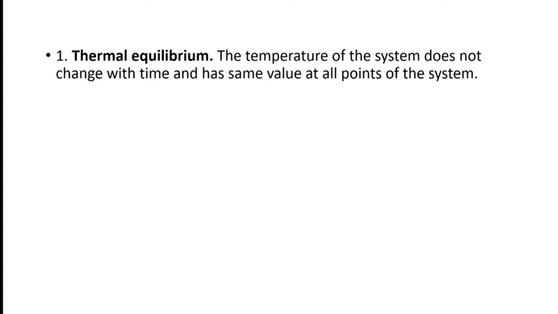Consider two bodies placed adjacent to each other. One is a hot body and one is a cold body. What will happen? The hot body will transfer its heat to the cold body. The temperature of the hot body starts reducing and the temperature of the cold body starts increasing. At some point of time, both bodies will come to the same temperature and stop exchanging heat. That state of the bodies is called thermal equilibrium.